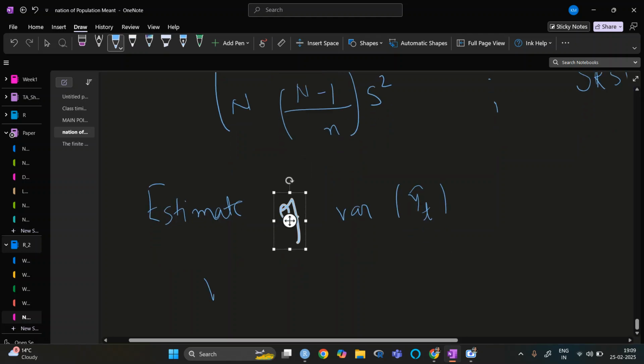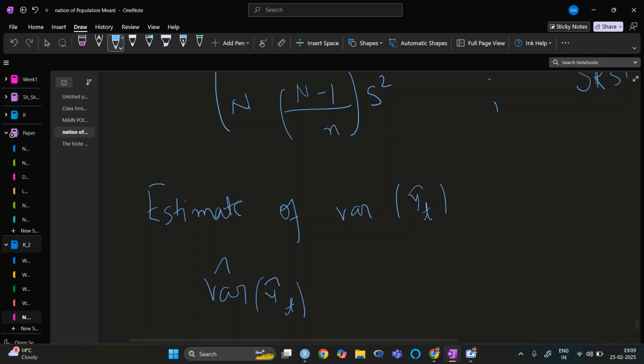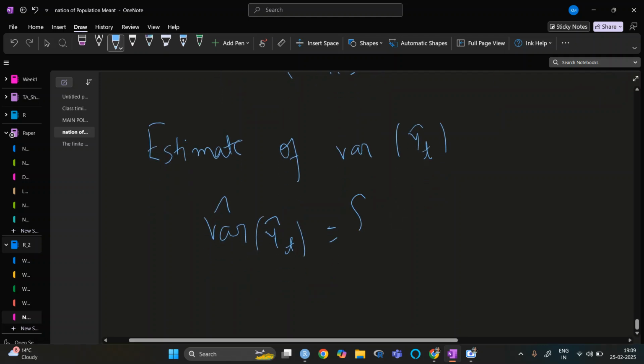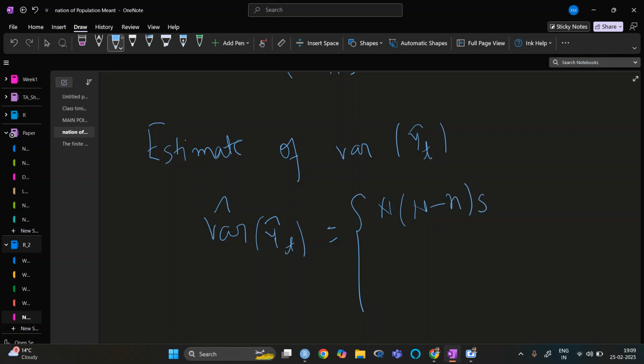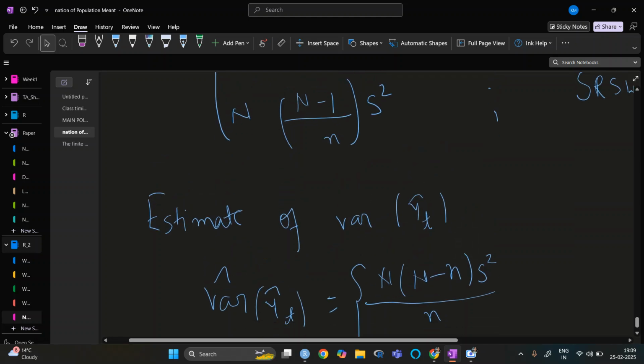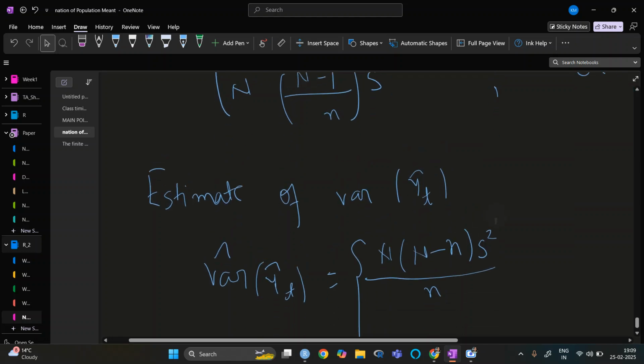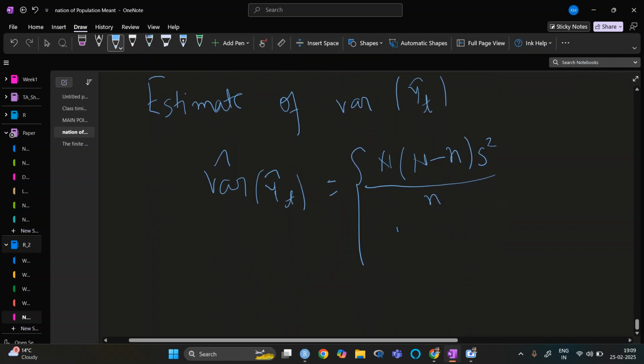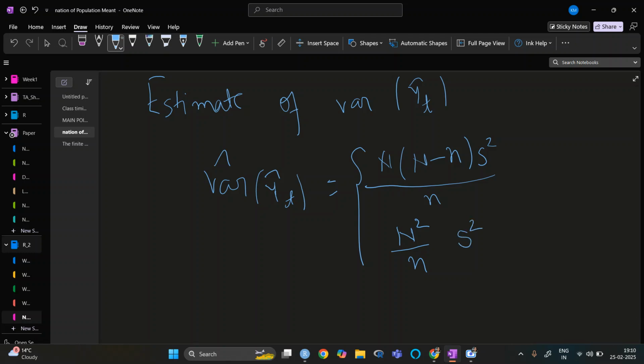This one is the (N minus 1) S square, so we can write N square upon n times s square.